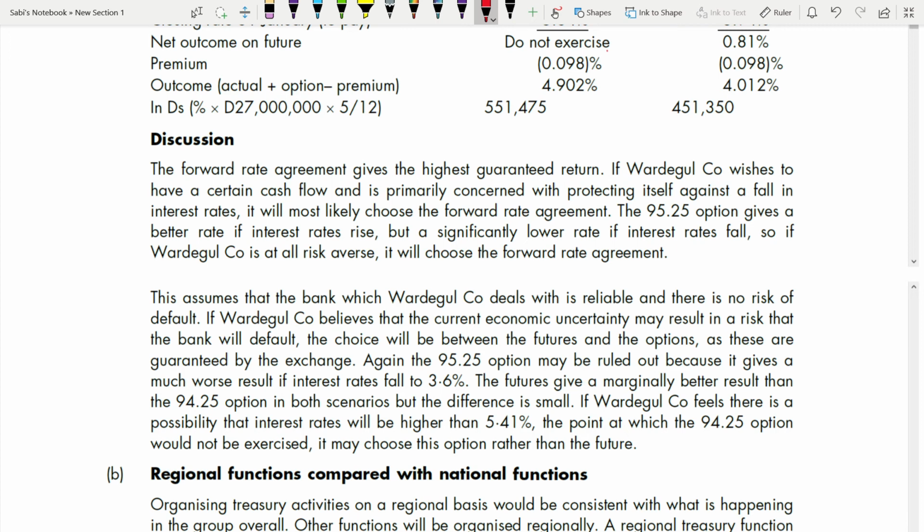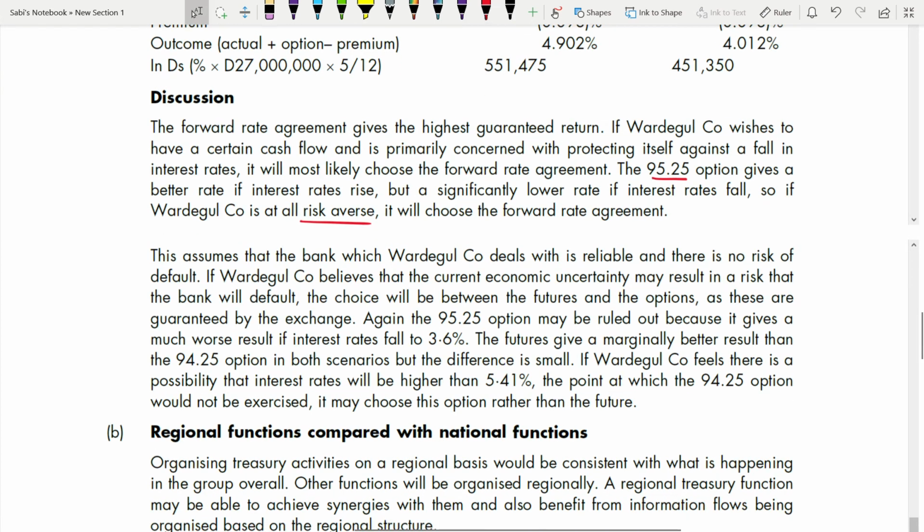The 95.25 option gives a better rate if interest rate rises, but a significantly lower rate if interest rate falls. Go to this option price and see what happens when interest rate rises and decreases. Okay, what is the rate? So if the company is at all risk averse, it will choose the forward rate agreement. Risk averse means it does not want to take risk, it wants to protect itself, so it will go for forward rate agreement because that is giving the highest income return. This assumes that the bank which the company deals with is reliable and there's no risk of default.